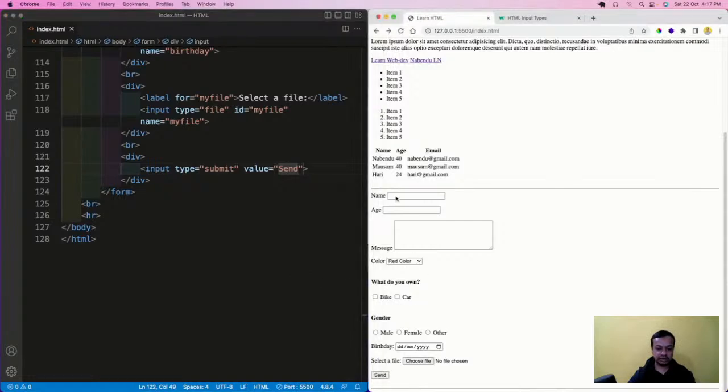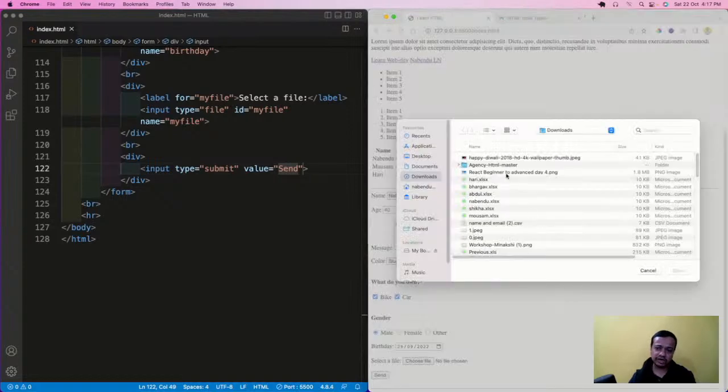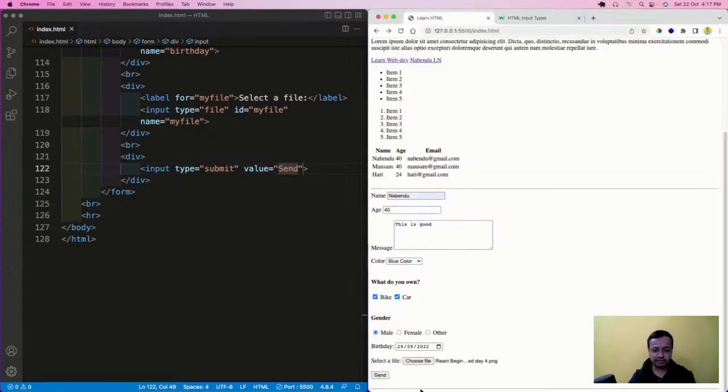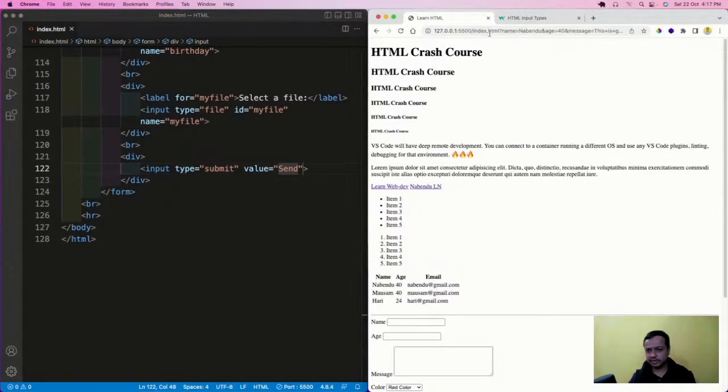Okay, now watch closely because I'm not going to repeat it again, we don't have much time. So this I've done and this I'll do. I can select multiple here, and I'll choose the blue color instead of red, choose both vehicles, choose male, give a dummy age, choose a file, and then click on send. Watch closely, watch here also, these two things. See, it sent something here, and this also got refreshed.